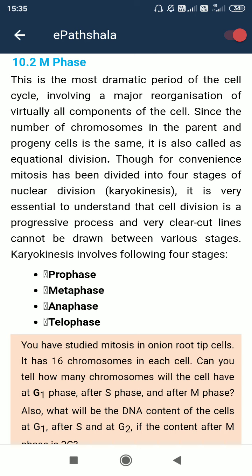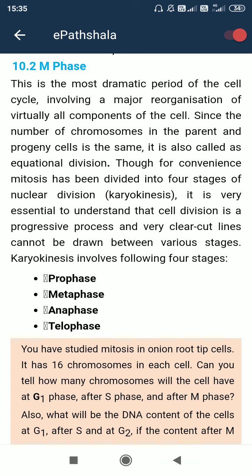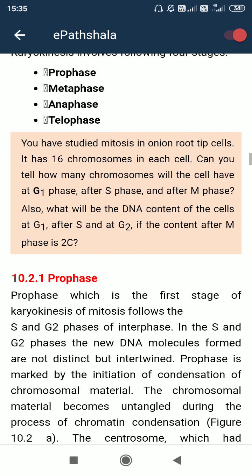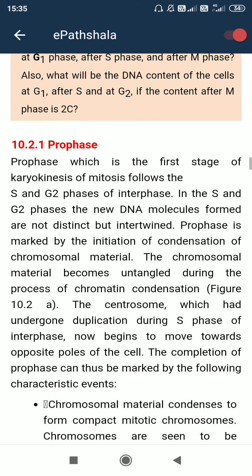So in this class I will cover the remaining part from cell cycle and cell division. Okay, first, cell cycle. So the mitotic phase is there. I have already covered karyokinesis, that means the division of the nucleus. That is done already. So now cytokinesis means the division of the cell as a whole, and that is known as the mitotic phase or M phase. In this phase there are four major divisions, that is prophase, metaphase, anaphase and telophase. So I will gradually cover these.